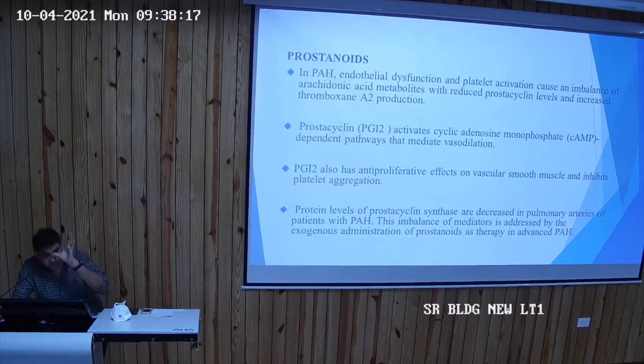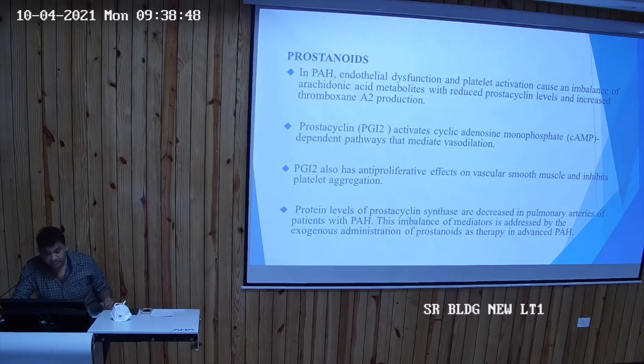In prostacyclins, PGI2 activates the cyclic AMP dependent pathway that mediates vasodilation. Prostaglandin I2 also has anti-proliferative effects in vascular smooth muscle cells and inhibits platelet aggregation. So it's a two-way action: it has anti-proliferative activity and vasodilation both.